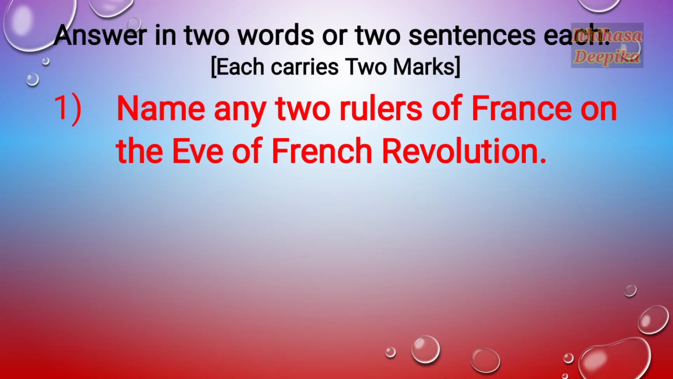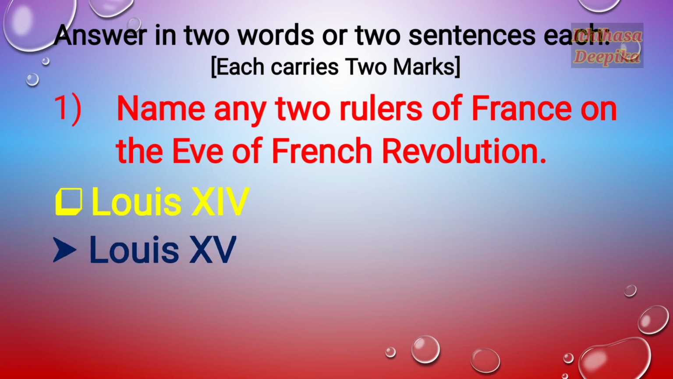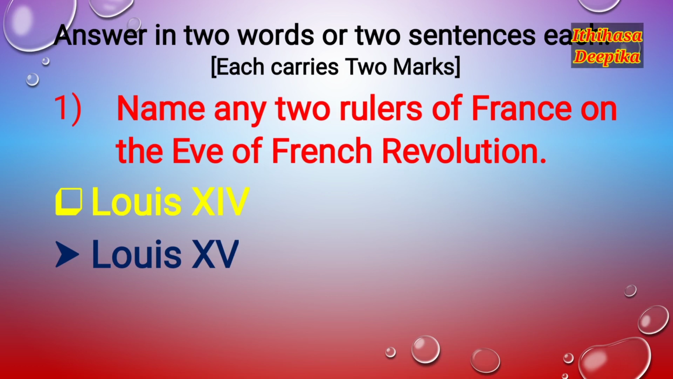Question number 1. Name any 2 rulers of France on the eve of French Revolution. Louis XIV, Louis XV, and Louis XVI. Write any 2 among these: Louis XIV, Louis XV, Louis XVI.